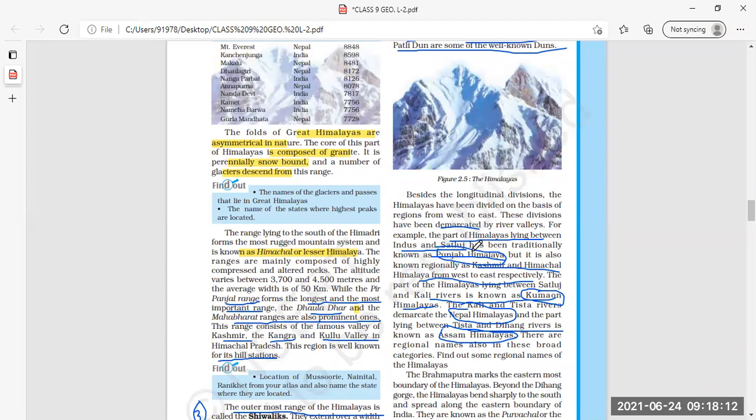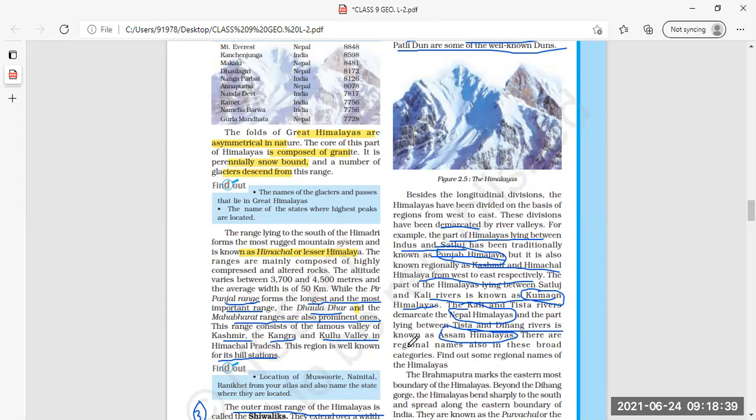First we have read about Punjab Himalayas, demarcated by Indus and Satluj. Second, Kumaon Himalayas, demarcated by Satluj and Kali. Third one is Nepal Himalayas, Kali and Tista. And fourth is Tista and Dihang, the Assam Himalayas. Clear this much, everyone?